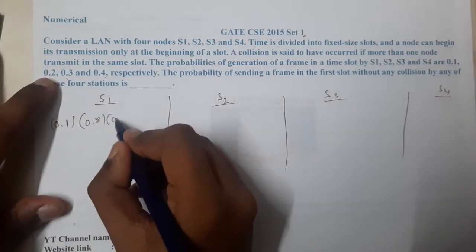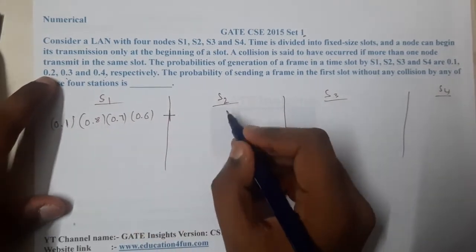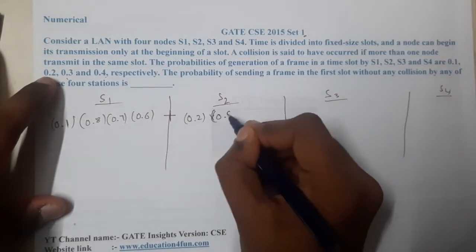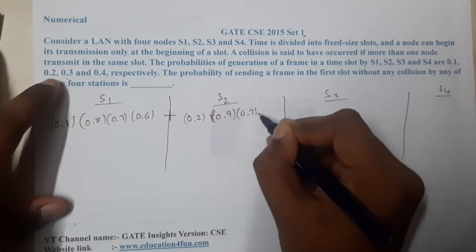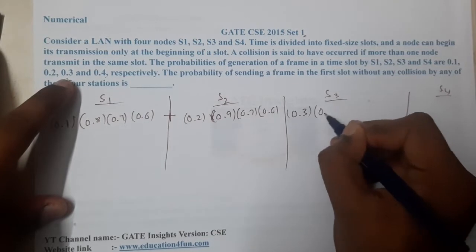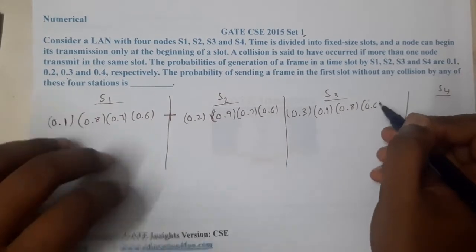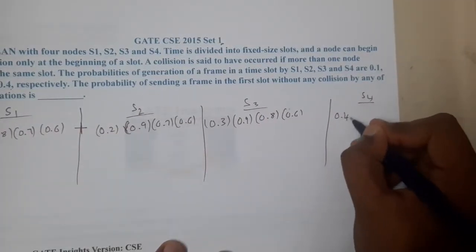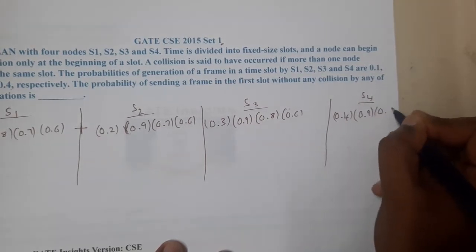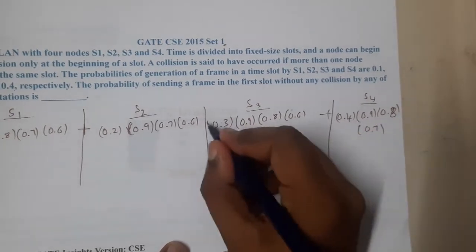and this will be 0.7 and this will be 0.6, plus. If the second one is sending, it should be 0.2 into, the first one will be 0.9, the third one will be 0.7, the last one will be 0.6. If the third one is sending, it will be 0.3 into 0.9 into 0.8 into 0.6. If the last one is sending, 0.4 into 0.9 into 0.2 into 0.8 into 0.7. Everything you add, you will get the result.